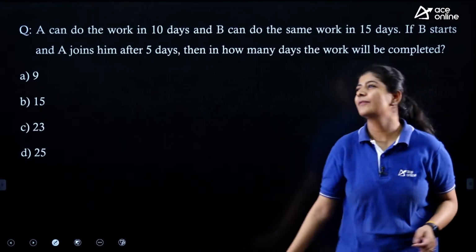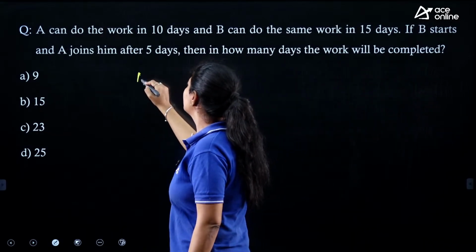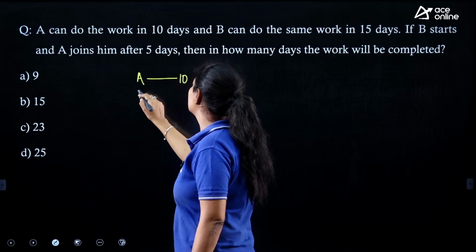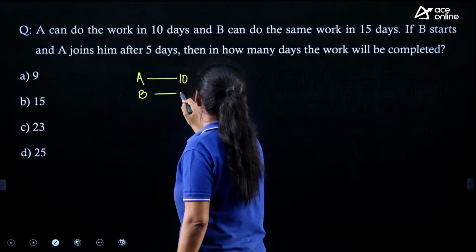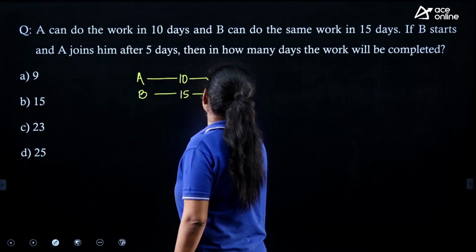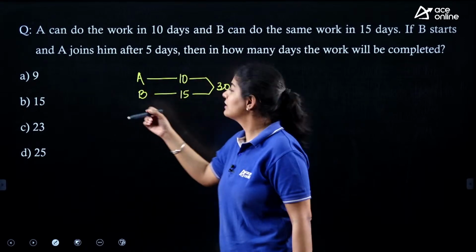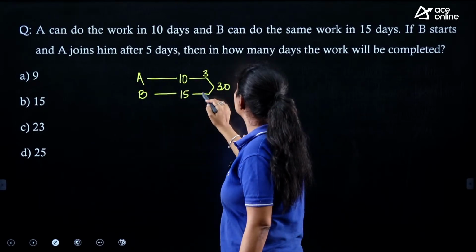Very good, Deepak. It's a very easy one. A can complete some work in 10 days. B can do the same work in 15 days. The LCM is nothing but 30. Now the efficiencies. So the efficiencies are 3 and 2.